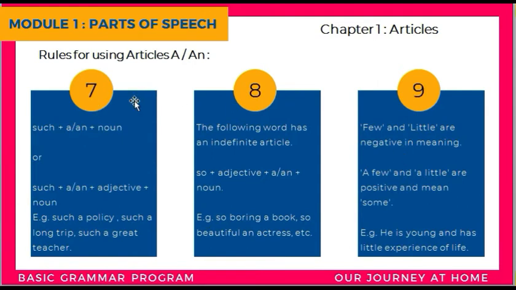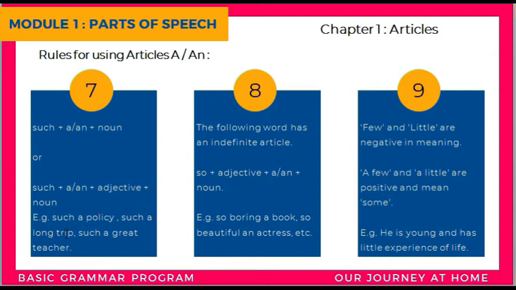The seventh rule is when we have the word such plus a or an plus noun, or such plus a or an plus adjective plus noun. For example, such a policy. Such a great policy, where great is the adjective and policy is the noun.